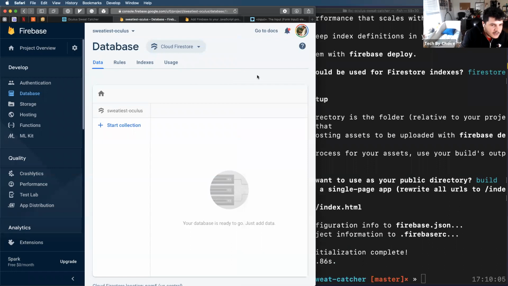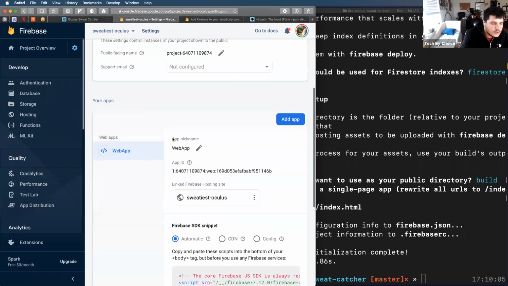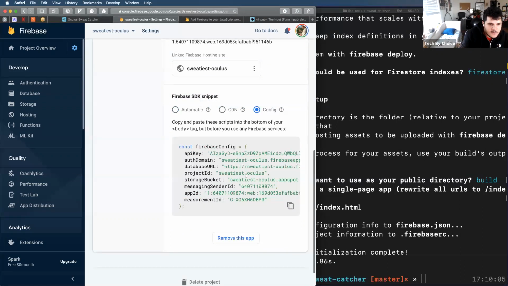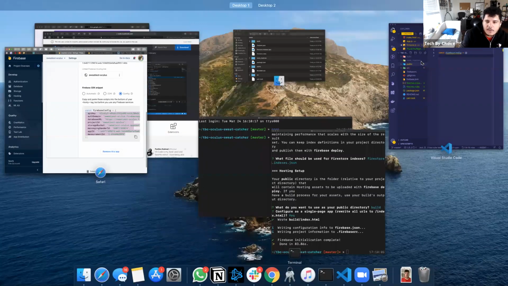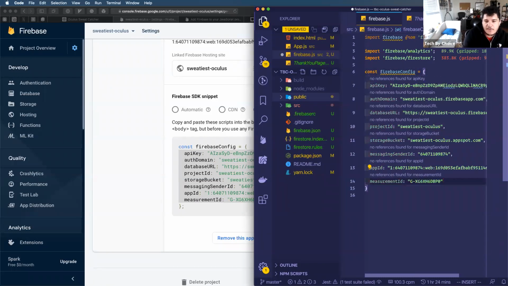So now that I've completed my Firebase setup, I do actually need to tell my project what it needs. I'm clicking on the little gears, going over to project settings, and then under general and under your apps, find your Firebase SDK snippet, go to this config, and now copy all of the different key values in this Firebase config. Oh, they updated, nice. And I'm going to paste those values in my Firebase config.